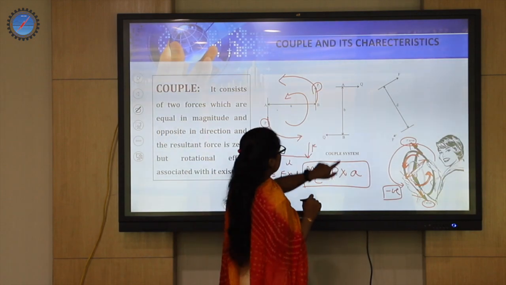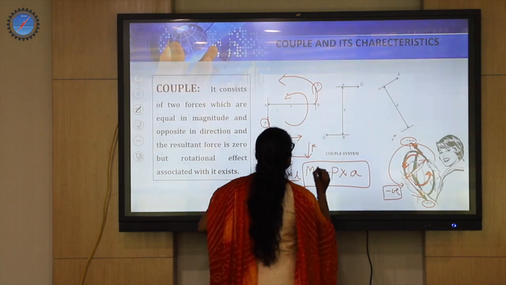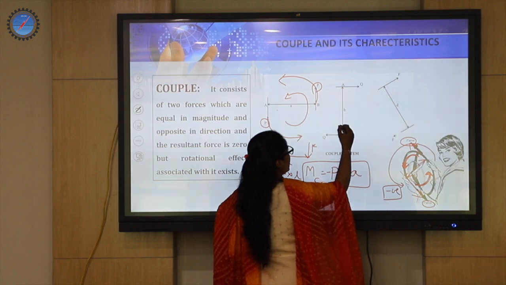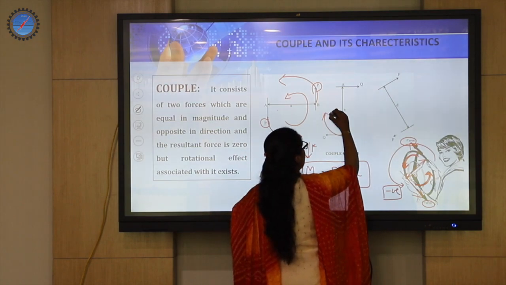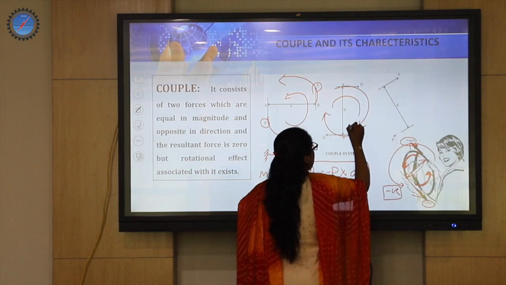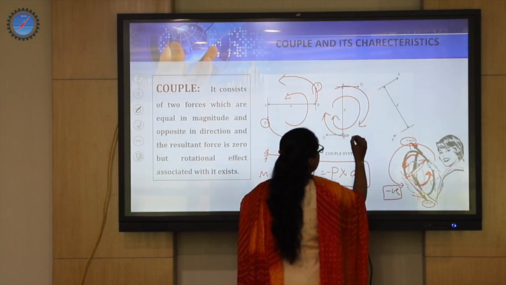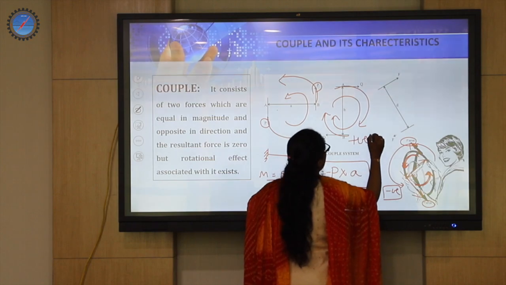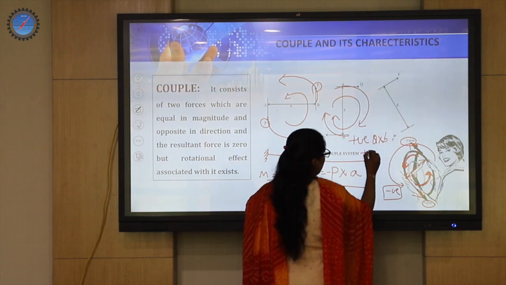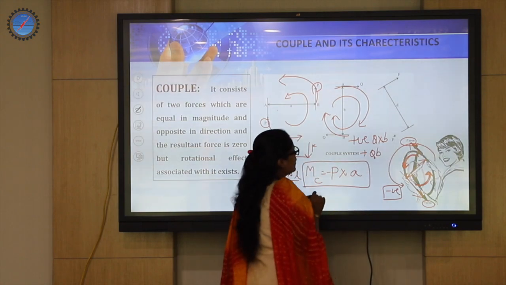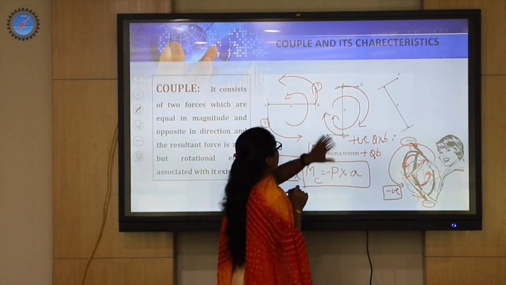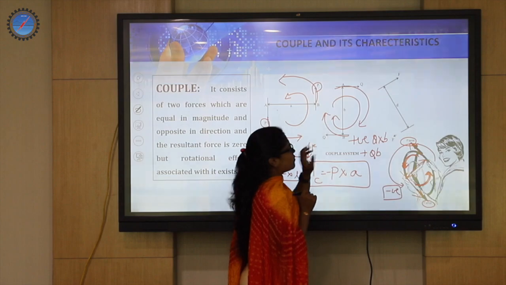So what happens here, this is a negative couple since it is going to generate an anti-clockwise rotation. If you compare here, this is going to be in upward direction and this will be in this direction. So totally the cyclic effect is clockwise. So in this case we call it positive Q into B, correct? So this is positive QB, which will be the value of the moment of a couple, correct? So you people are very clear if it is on an x-axis and y-axis.